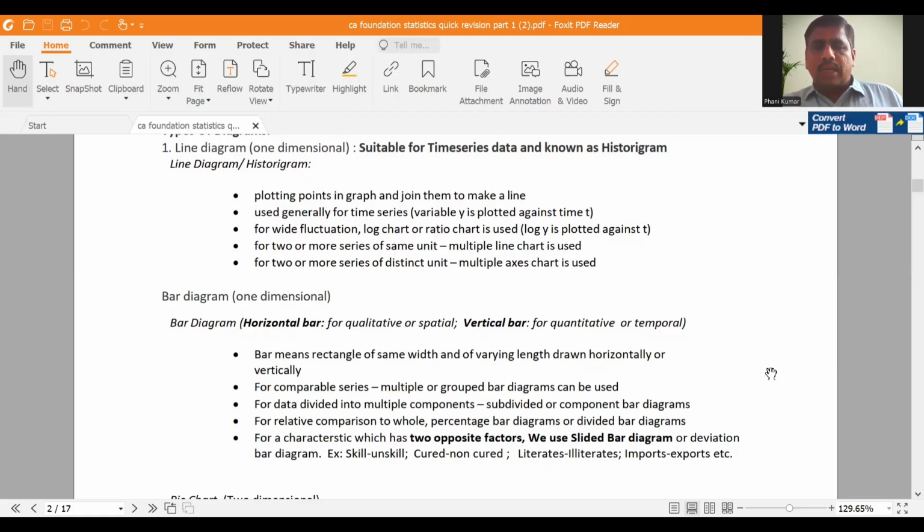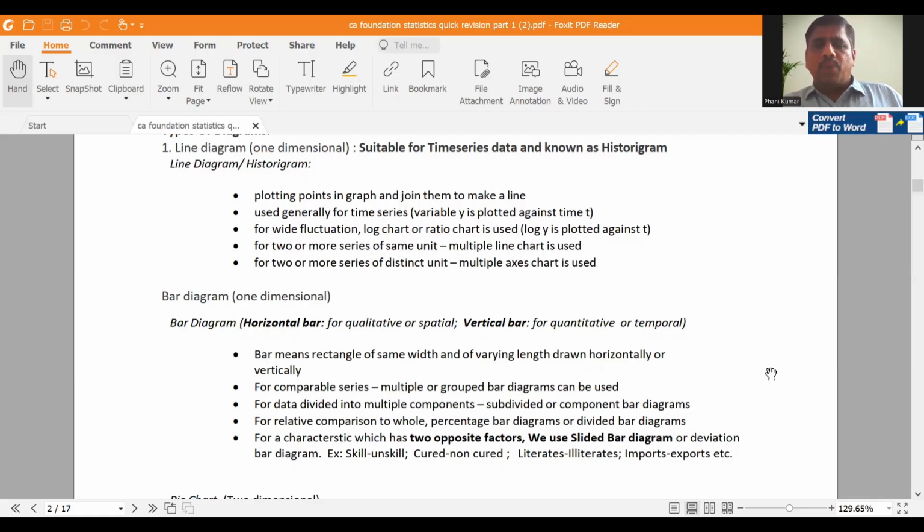The last point is important here. For a characteristic which has two opposite factors, we use a sliced bar diagram. In recent exams, they were concentrating on sliced bar. If a variable has two opposite factors like literate, illiterate, skilled, unskilled, censored, uncensored, cured, not cured, for that type of data, you have to go for a sliced bar diagram. So this is about bar diagram. Please remember the points.